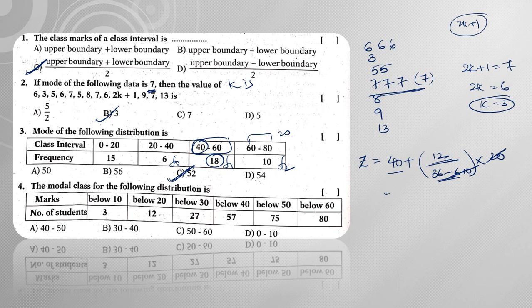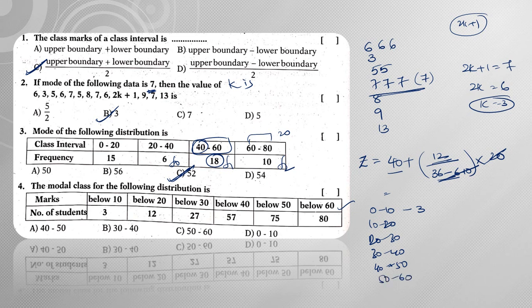Next, the modal class for the following distribution is, so we need to find out the modal class. Below 10 means, so you can consider from 0 to 10. So 0 to 10 the value is 3. From 10 to 20, 20 to 30, 30 to 40. Here it has given below 60, so till 60 we need to write it. So 30 to 40, 40 to 50, next 50 to 60.